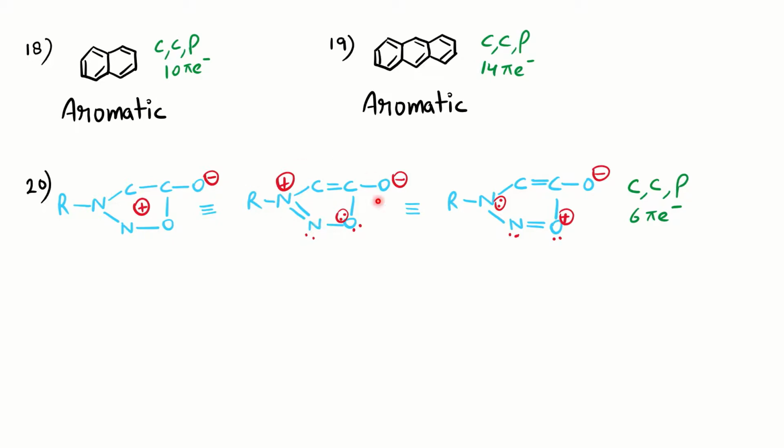Now if you consider this first structure, now the ring we need to find out. You can see here 4 pi electrons are here from the double bonds and 2 pi electrons from the oxygen. So total 6 pi electrons. The molecule is cyclic. It is in conjugation. So the lone pair is giving its electrons and it is in conjugation. And it is planar. So it fulfills the conditions of aromaticity. The molecule is aromatic in nature. Similarly, you can say in this form also. So mesoionic compounds are aromatic compounds.